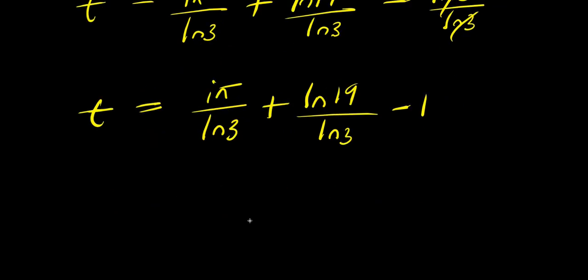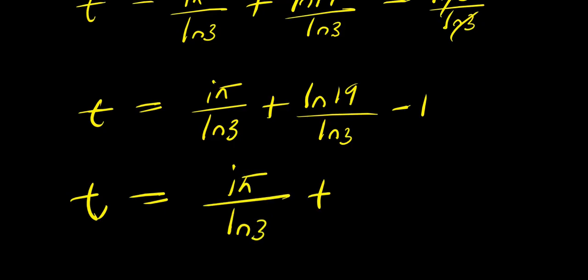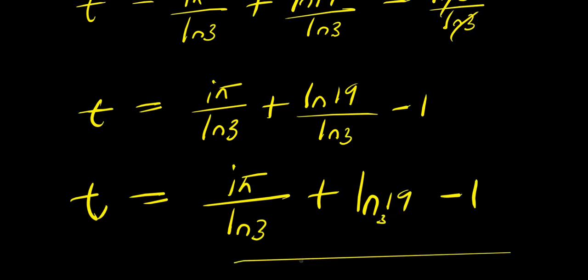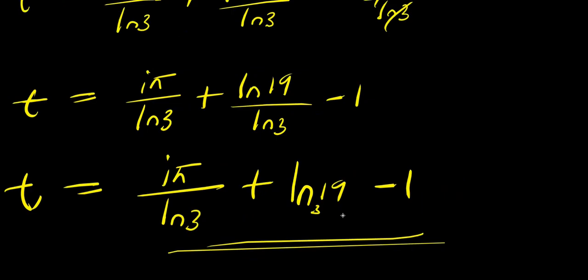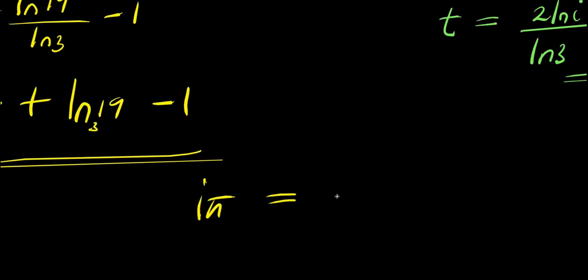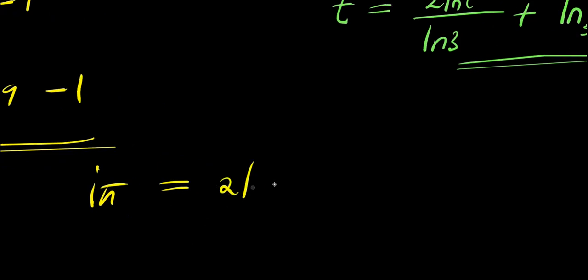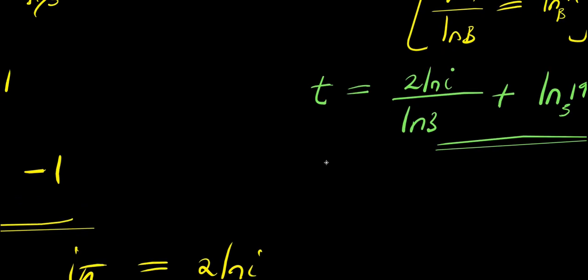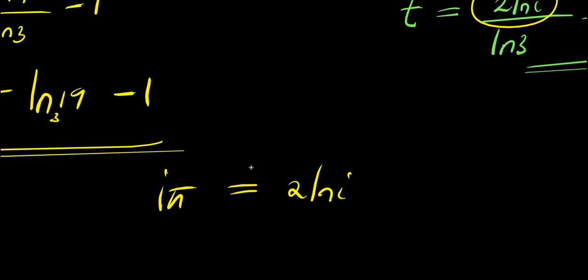And don't forget that natural log a divided by natural log b is natural log a to the base of b. So this is t equals i times pi divided by natural log 3 plus natural log 19 to the base of 3 minus 1. So this is the answer that we have gotten based on this. So if you observe, this is i times pi, and this equals 2 times natural log of i based on this other solution. So aside from this, every other thing remains the same.